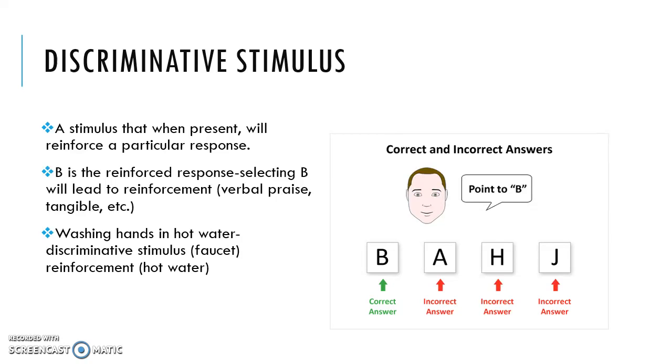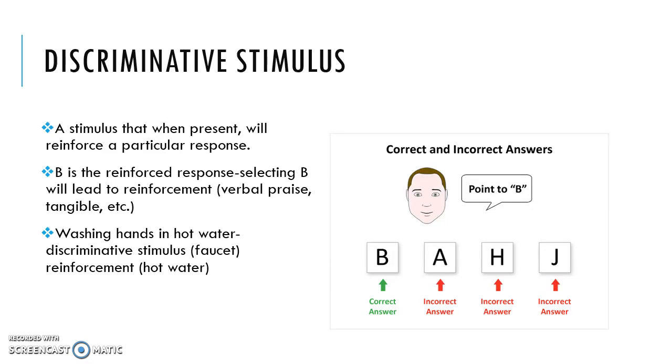Discriminative stimulus is a type of stimulus that, when present, will reinforce a particular response. So in the picture shown, a teacher will tell a student, point to B. The reinforced response is selecting B, and when the student picks that, it leads to a reinforcement, which can be verbal praise, a tangible item like food or something like that. So the discriminative stimulus in that is B, because all the other answers are incorrect, and the teacher tells the student what the correct answer will be.